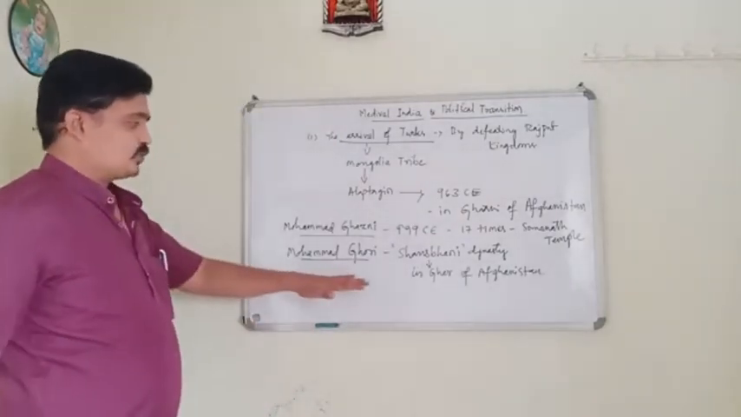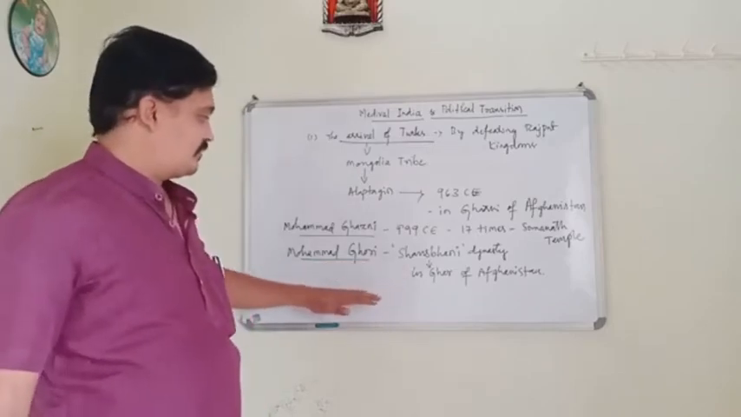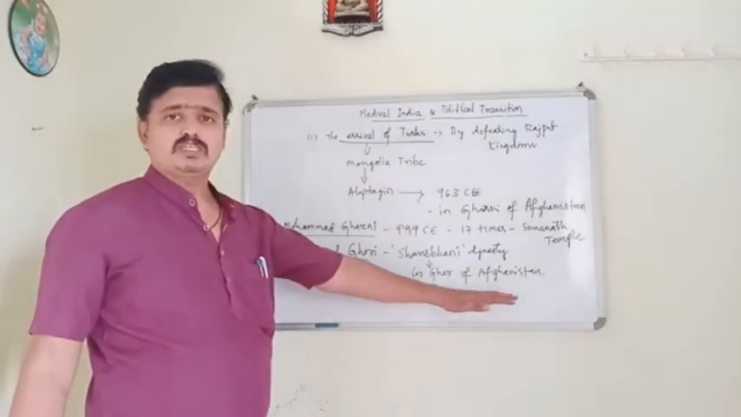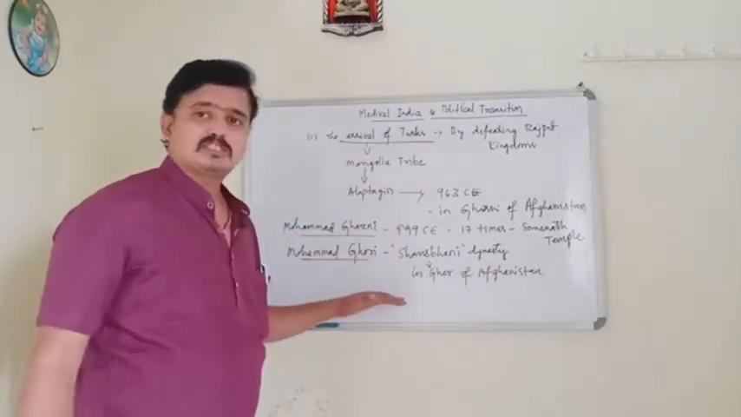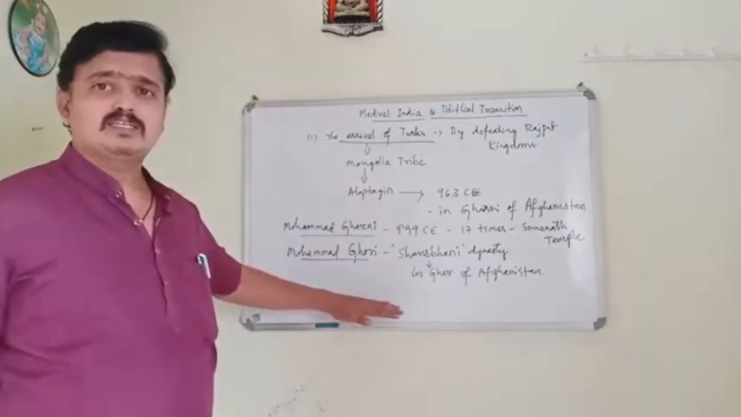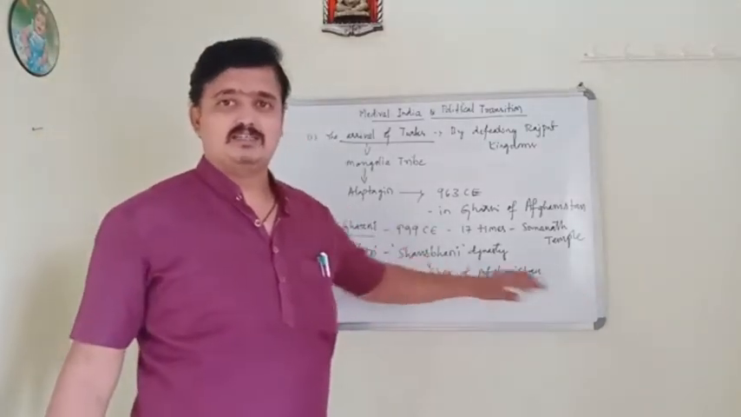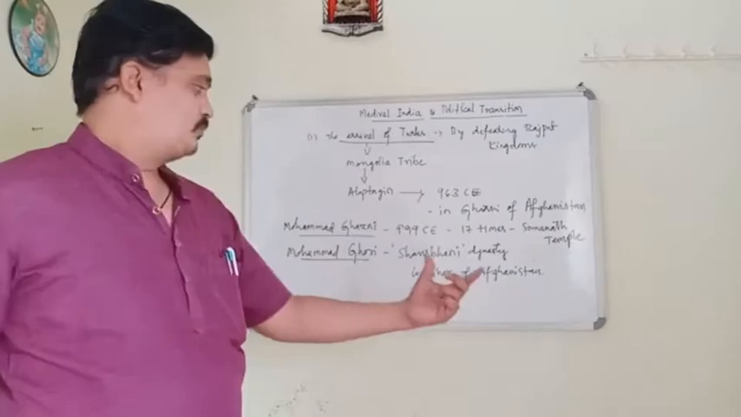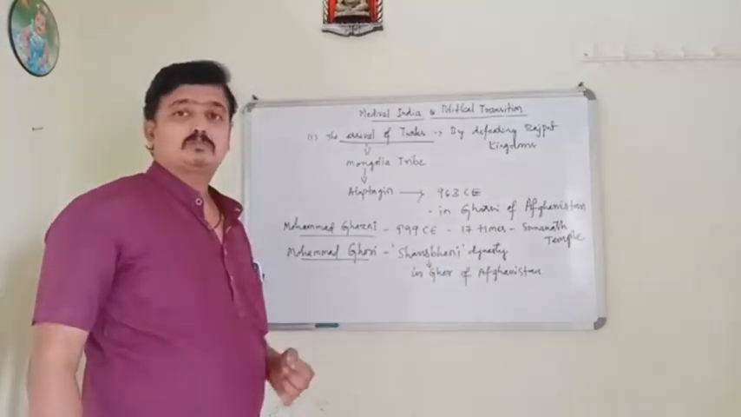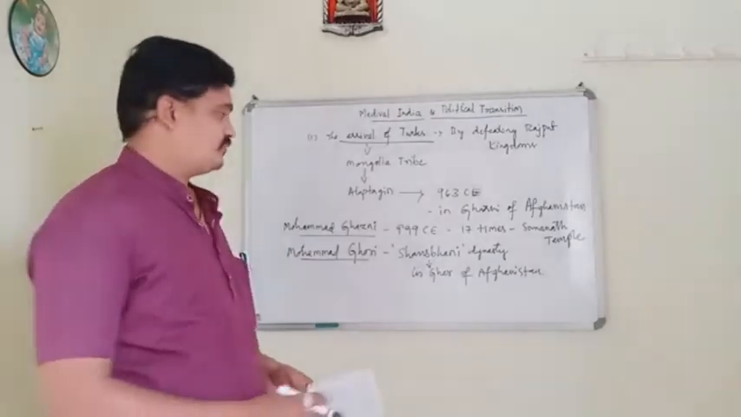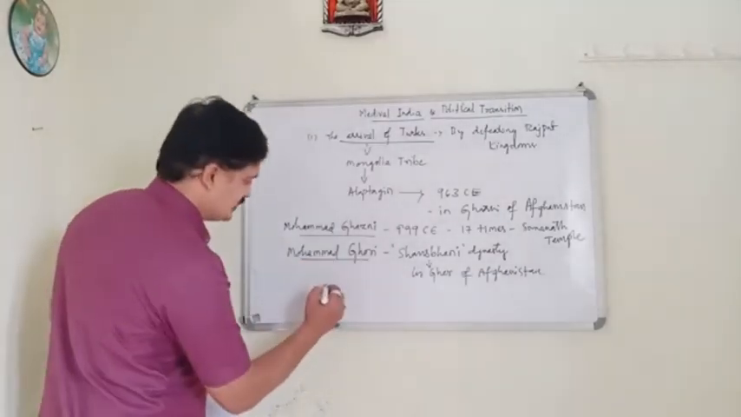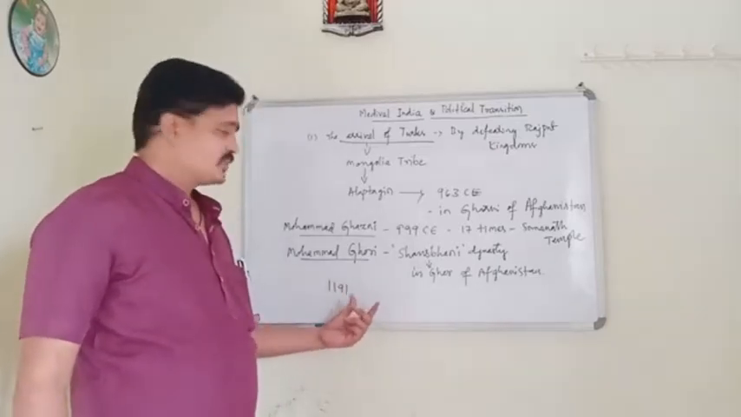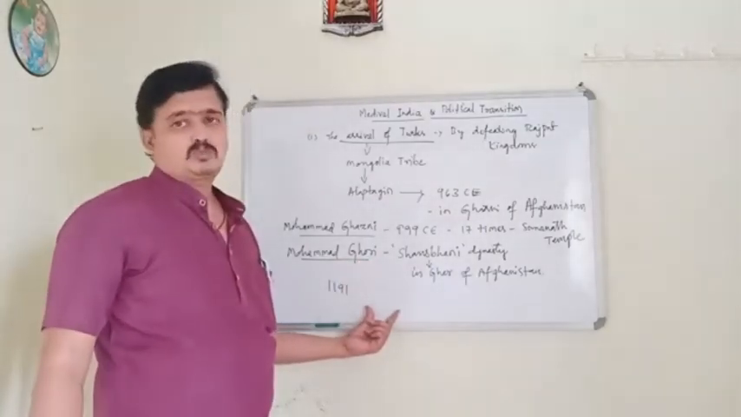So later, as I have already told in the previous class, Muhammad Ghori invaded India and defeated many of the Rajput rulers. One of the important events was the Battle of Tarain, first and second. That war was fought between two important rulers, Muhammad Ghori and Prithviraj Chauhan the third. In the first Battle of Tarain, in the year 1191, Muhammad Ghori was defeated by Prithviraj Chauhan.